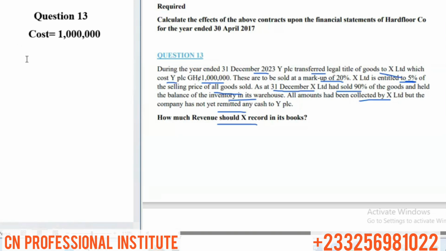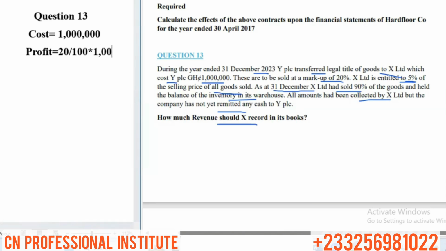Okay, so let's get the profit first. We know that markup is on what? On the cost. Are you following? Markup is on cost. So here is very simple. We've been given markup and we have cost. We just have to apply the markup on the cost, and that'll be our profit. So our profit will be 20%, which is the markup, by the 1 million.